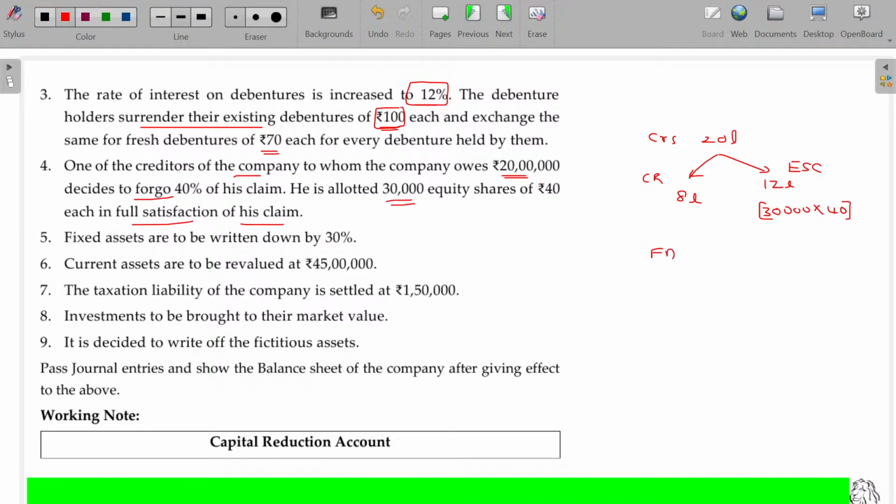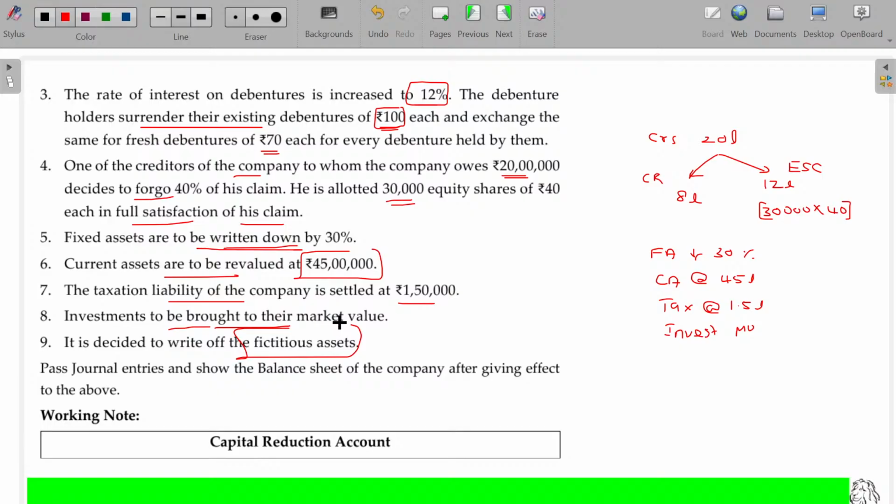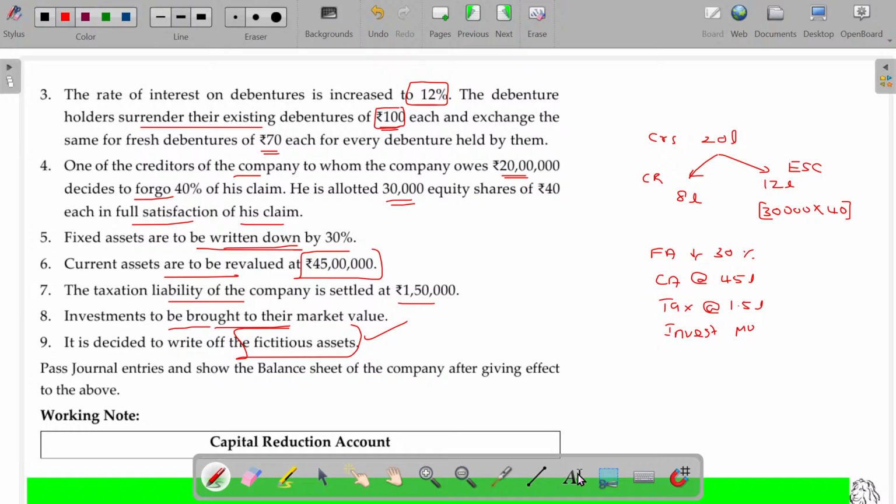And fixed assets written down by 30%. Current assets are to be revalued at 45 lakhs. Taxation liabilities of the company settled at 1.5 lakhs. Investments to be brought to their market value. It is decided to write off the fictitious asset. Whether stated or not, we have to write off this one.